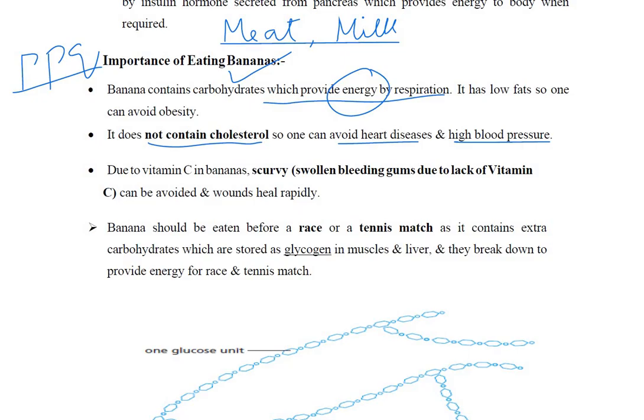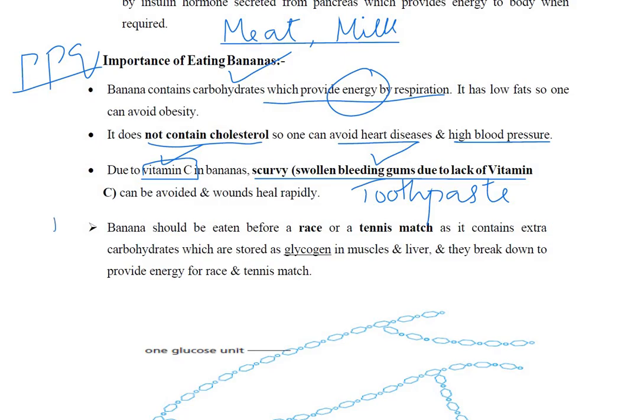Bananas are also rich in vitamin C, so scurvy can be prevented, in which our gums start to bleed. When we use a toothbrush at night, the gums start bleeding. Why? This is because of a deficiency of vitamin C. So many fruits have vitamin C.